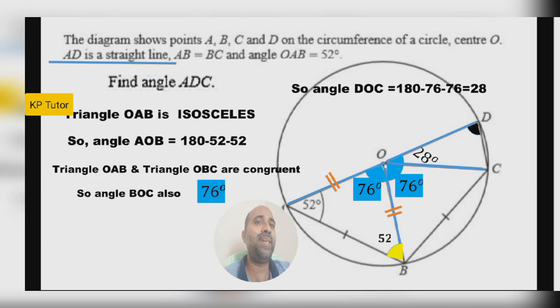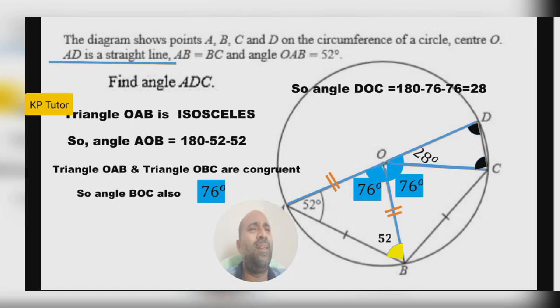If isosceles, then base angles are equal. One angle we have to find, ODC, which is angle ADC, the black colored one. Consider the small triangle ODC. Those two base angles are equal. Why? Because it is isosceles. OC and OD are equal, they are radii.